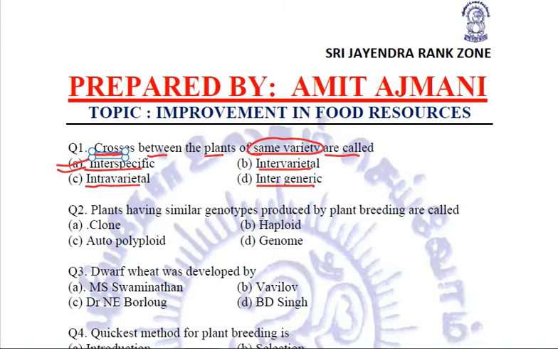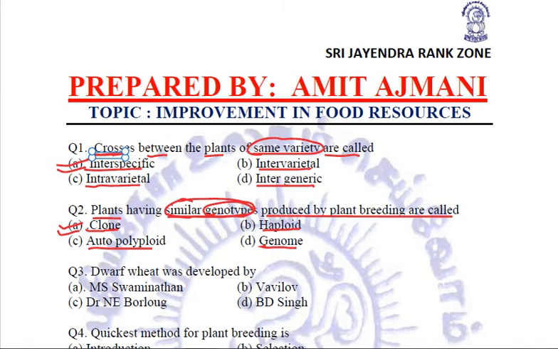Coming to question number 2, plants having similar genotypes produced by plant breeding are called. Let us see what options are given to us. Are they clones, or autopolyploid, or haploid, or genomes? The correct answer is clone, because they have the same genotype, produced by plant breeding, and if they have the same genotype, they will be exactly similar. They will be clones of each other. So this is A, clone, the right answer to question number 2.